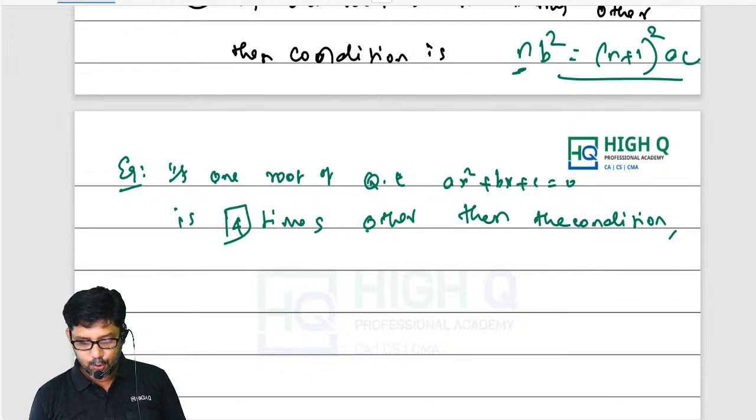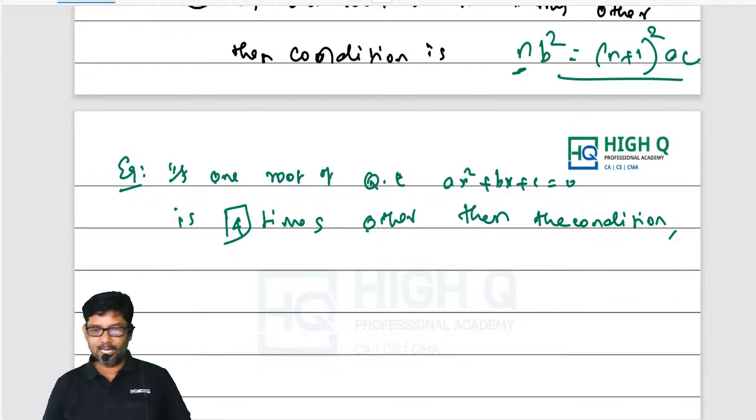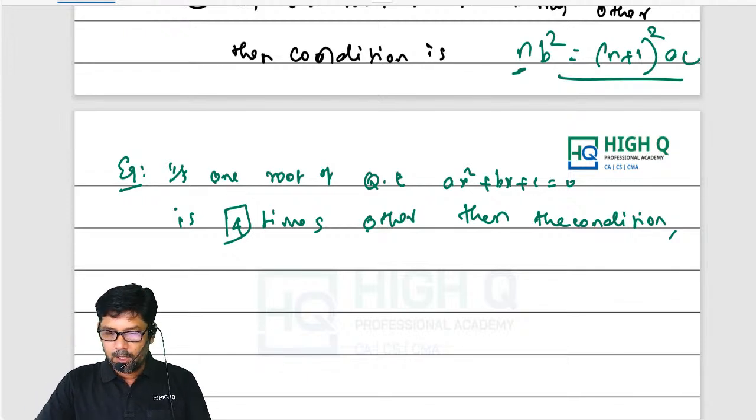One root is 4 times other. Give me the answer, my dear. Why are the answers coming so late? Guys, now they've started coming.